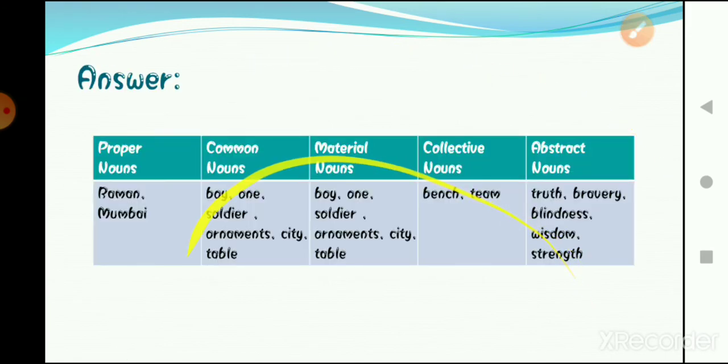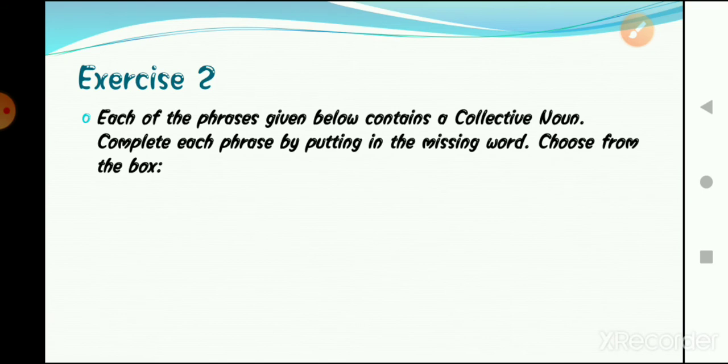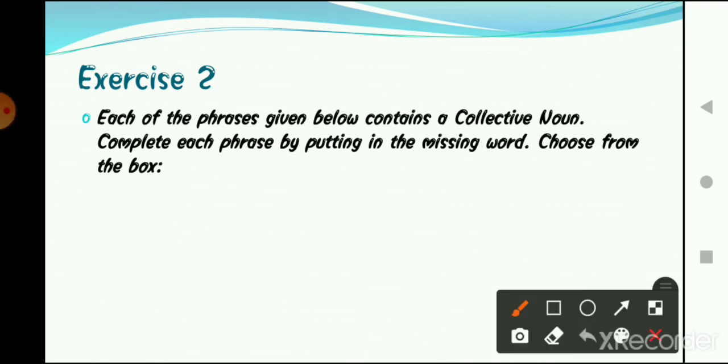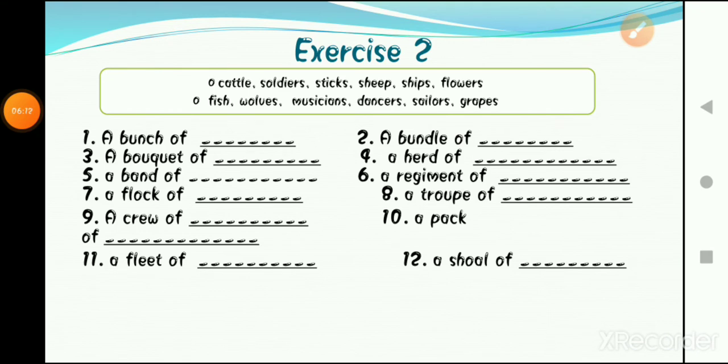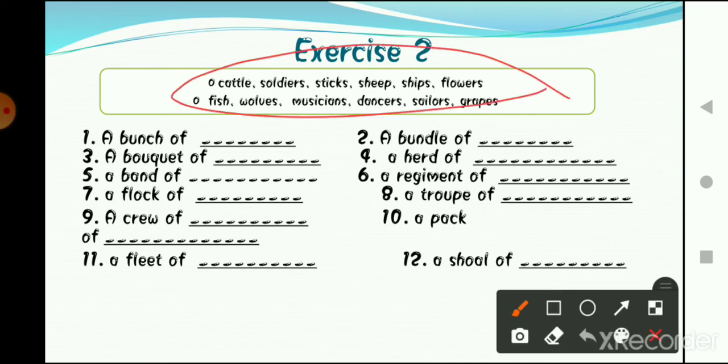Okay, now moving to the second exercise. What we have to do in this: each of the phrases given below contains a collective noun. So we have to fill in the correct option from the box to the given phrases. Okay, we have to correct the phrases here.